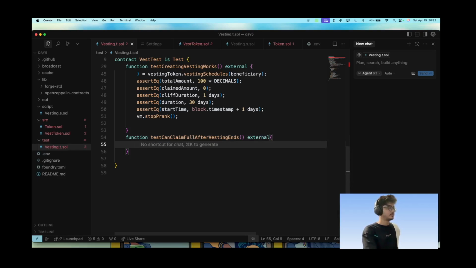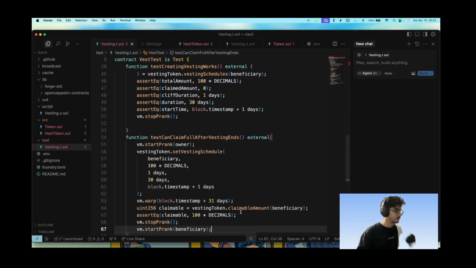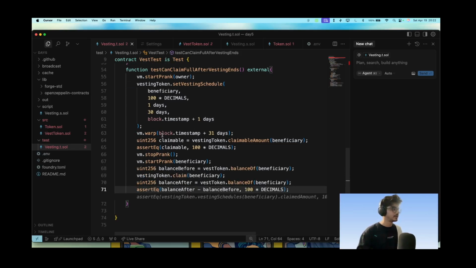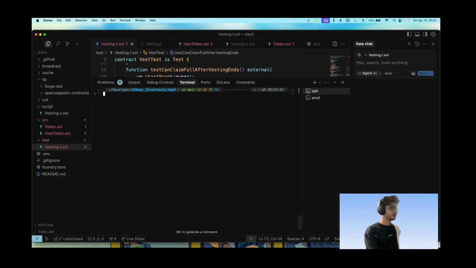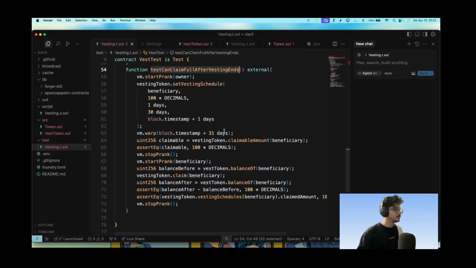So what have we learned today? That we cannot copy paste from the AI directly. Then we go for this and start prank beneficiary balance, and then we go here and we increase the date from this. Let's see if it works now. We start prank, and this claimable amount is not found or not visible. Vesting token dot claimable amount should not be that.